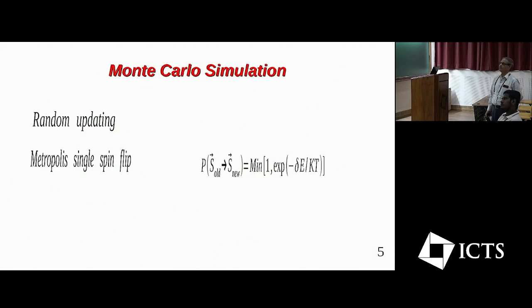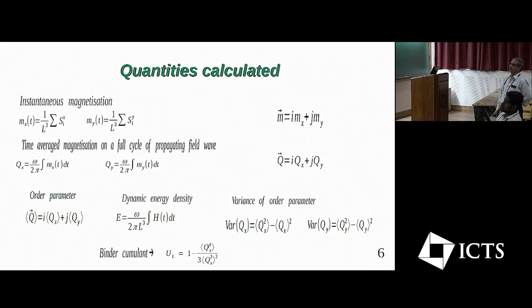We have performed the Monte Carlo simulation and used the random updating scheme with the Metropolis single spin flip algorithm. Here is the probability of spin flip given by this Metropolis rate. We have calculated the following quantities: these components of the instantaneous magnetization and the time averaged magnetization components over the full cycle of the propagating field wave, Qx and Qy.